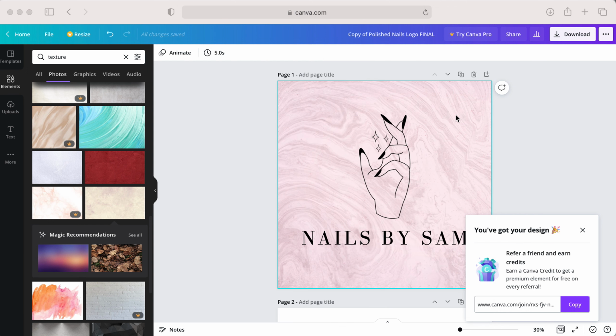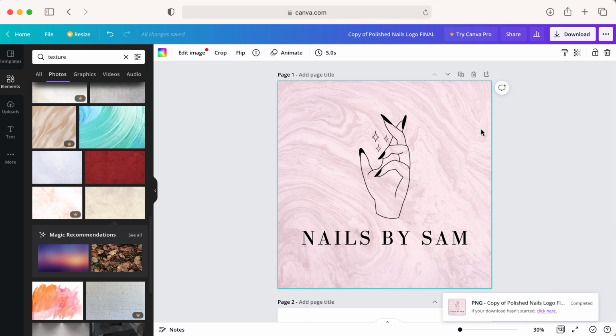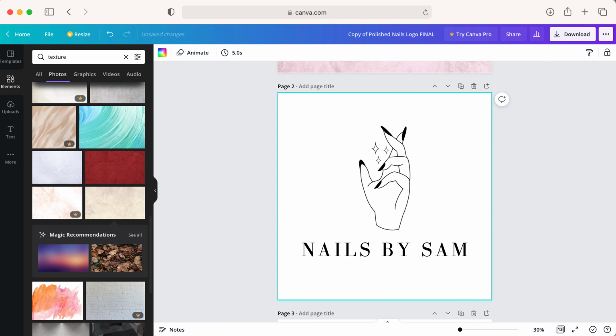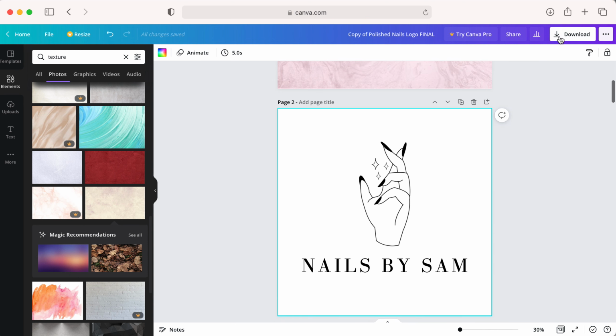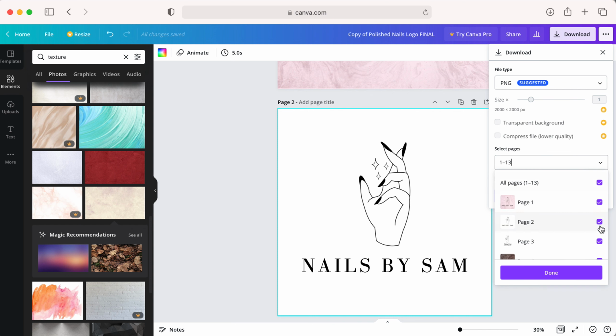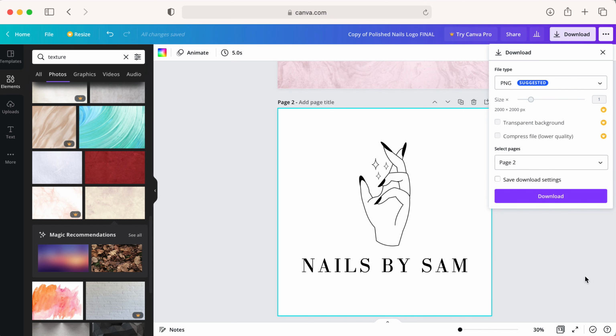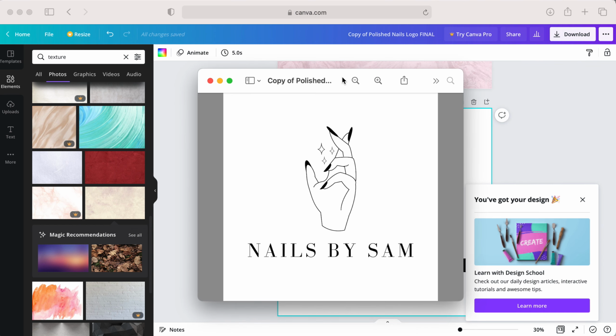So, if you don't like the background, you can also just make a copy of this and then just delete the background. That way you don't have to redo the white background version, and then you can download page 2. And now you have a plain, just white background version.